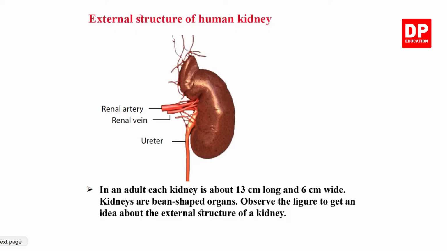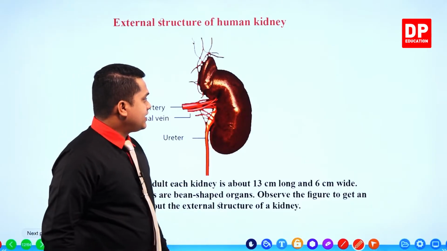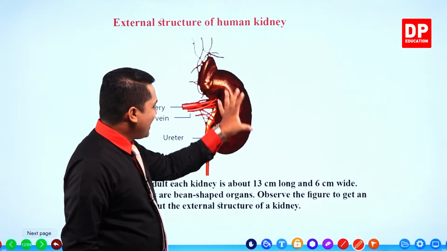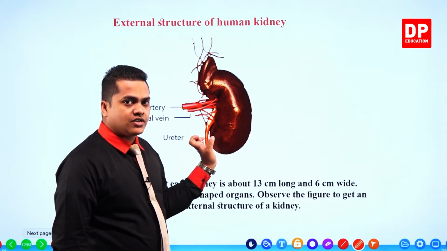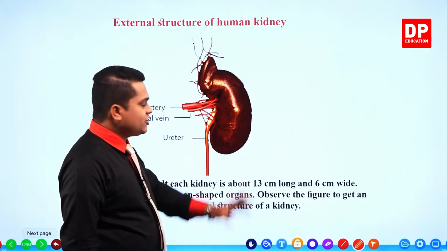Here you are given a somewhat clearer image of the kidney. The structure of the human kidney is like this in simple terms. There is a vast amount of blood capillaries coming towards the kidney, and it has a blackish red color.